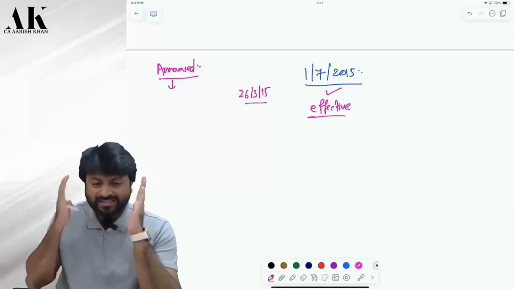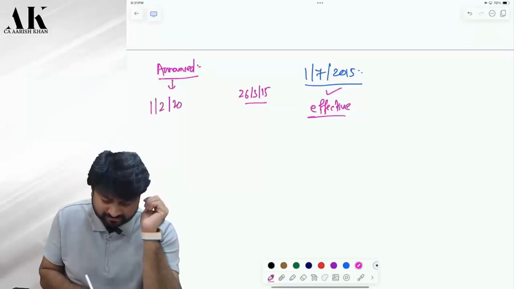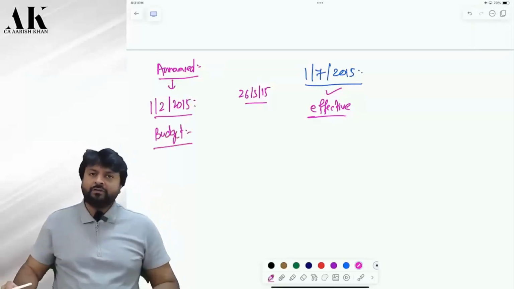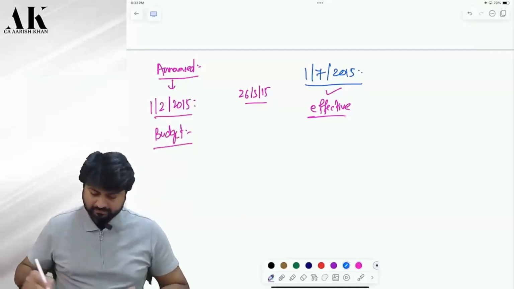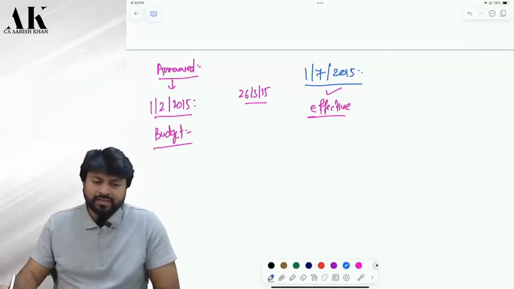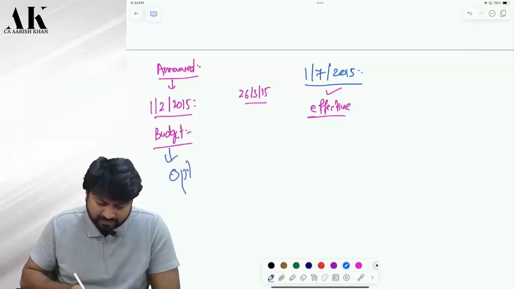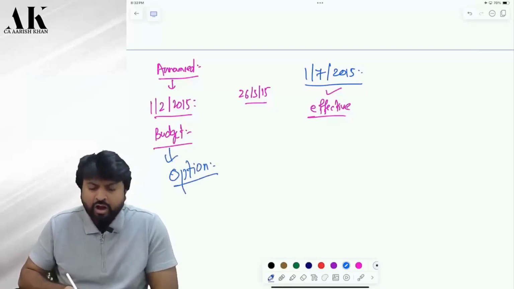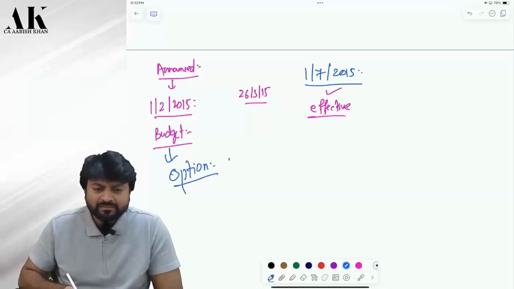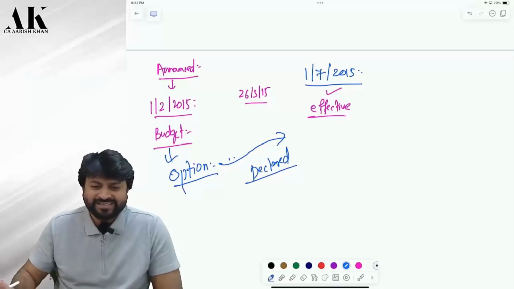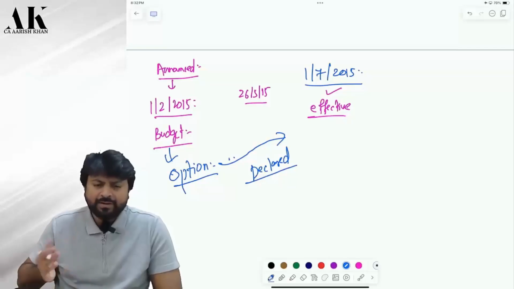Obviously, it would have been announced on budget date, correct or not? So, on 1st Feb 2015, they announced. When they announced, they gave an option. All those people who have undisclosed black money and undisclosed assets, come and disclose your income, come and declare. So is it possible that many people would have come and declared? Some people would have come and declared at least.